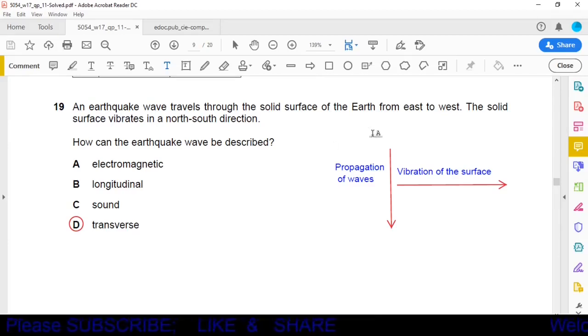Okay, here we have observed that the propagation of the wave and vibration of the surface are at right angles. Both are making an angle of 90 degrees and such waves are called transverse waves. If the angle between them is 0 degrees, then it is called a longitudinal wave. So here these waves are transverse waves and it is given in option D. So option D is the correct one.